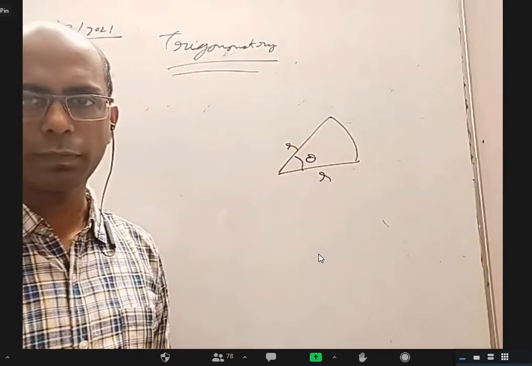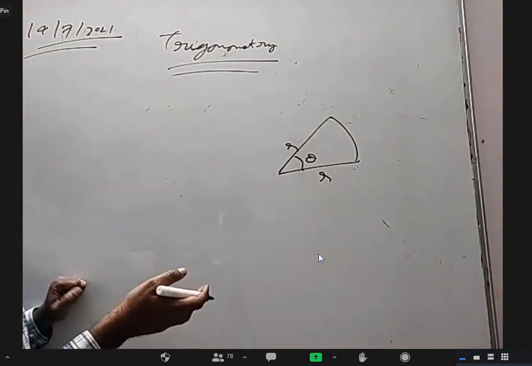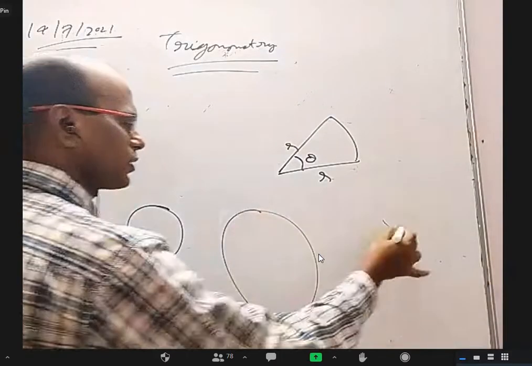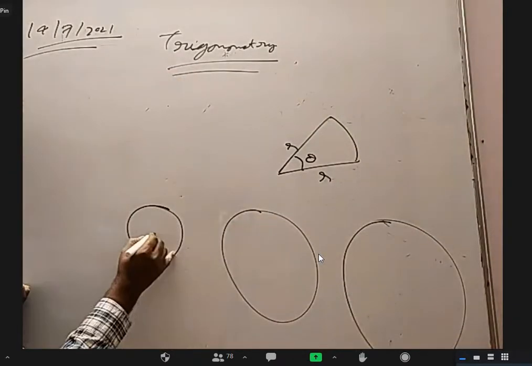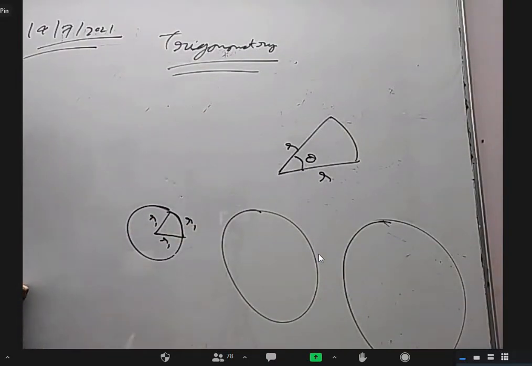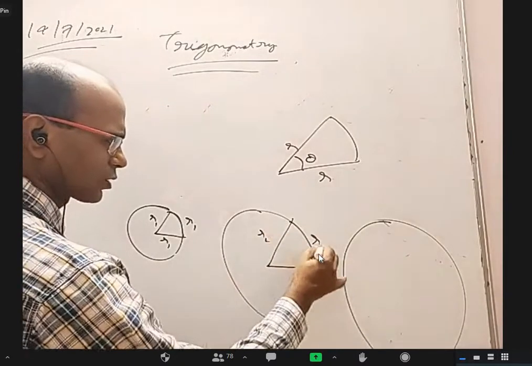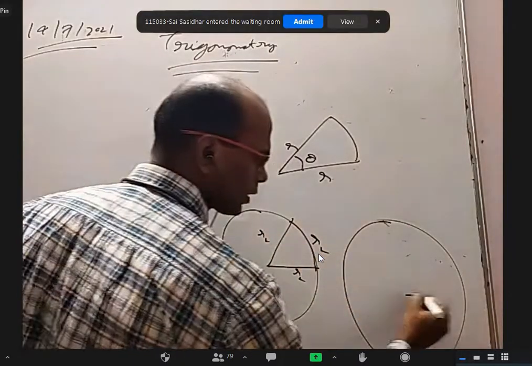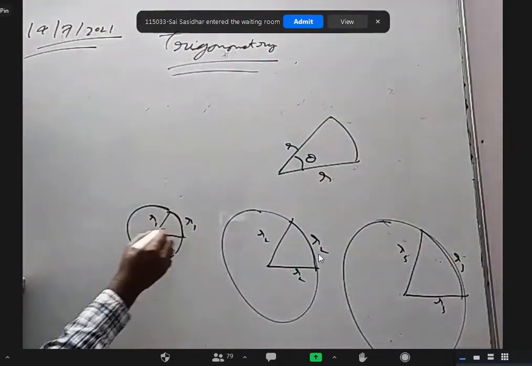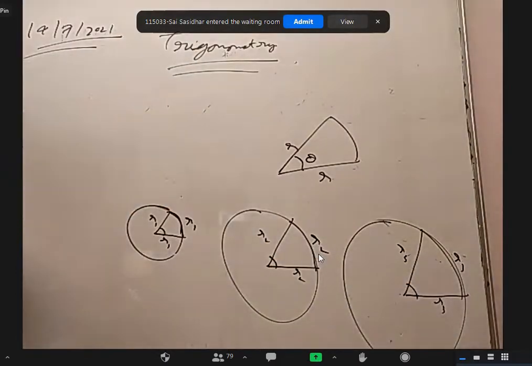Now, there is something quite interesting. You take circles of different radius. Let us say this radius is R1 and this arc length is also R1. This radius is R2 and this arc length is also R2. And this radius is R3 and this arc length is also R3. How much will this subtend here? How much will this subtend here? How much will this subtend here? All are same. 60, sir.